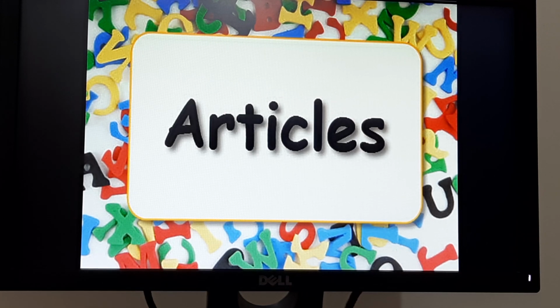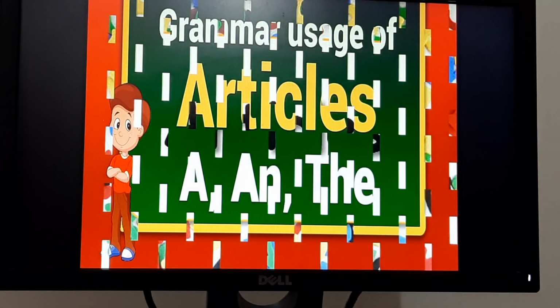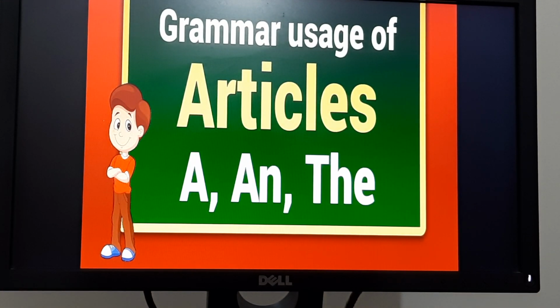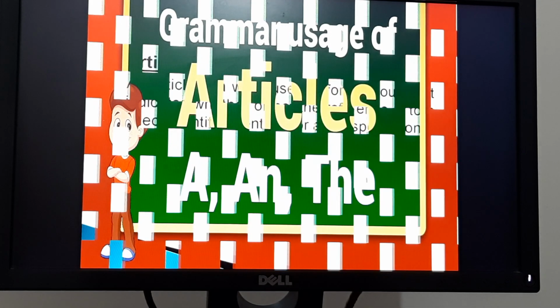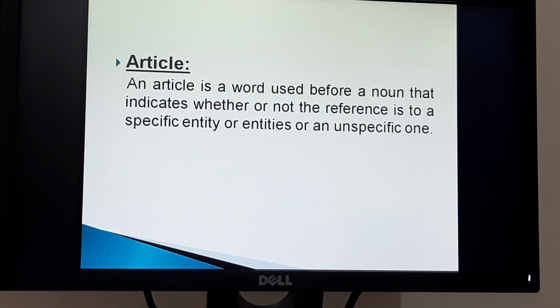Okay, now at first we'll know what an article is. Now we'll learn the grammar of articles a, an and the. An article is a word used before a noun that indicates whether or not the reference is to a specific entity or entities, or an unspecific one. That means articles are placed before a noun, and they refer to the noun as specific or unspecific.